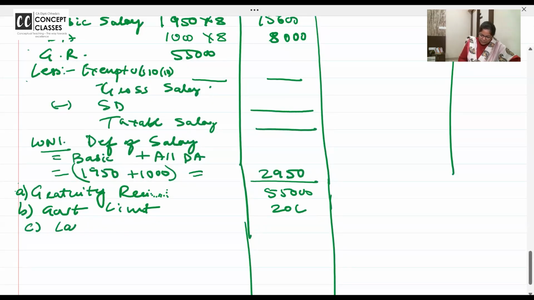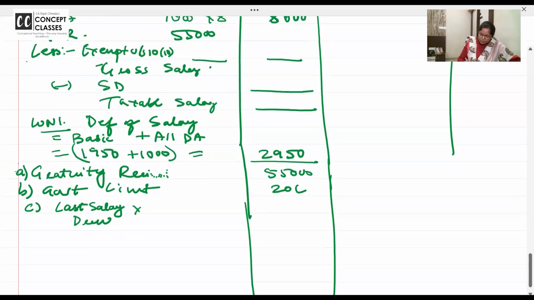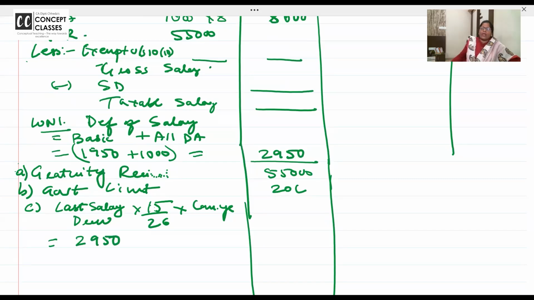C bit. Don't write directly. Write this: last salary drawn per month into 15 by 26 into completed years. So copy the last salary drawn, 2950. Anyone in the class is having doubt? If DA is there, you have to take the DA into 15 by 26. And how many completed years? 36 years. 2950 into 15 by 26 into 36 years.